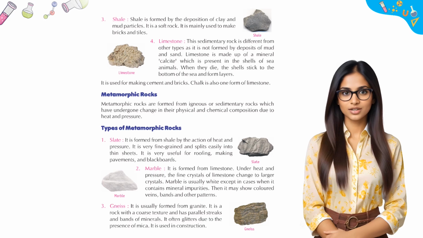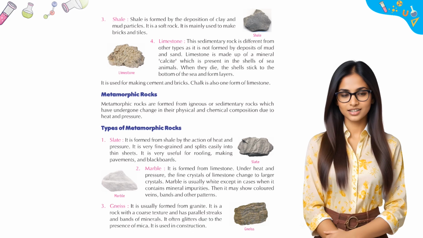4. Limestone. This sedimentary rock is different from other types as it is not formed by deposits of mud and sand. Limestone is made up of a mineral, calcite, which is present in the shells of sea animals. When they die, the shells stick to the bottom of the sea and form layers. It is used for making cement and bricks. Chalk is also one form of limestone.